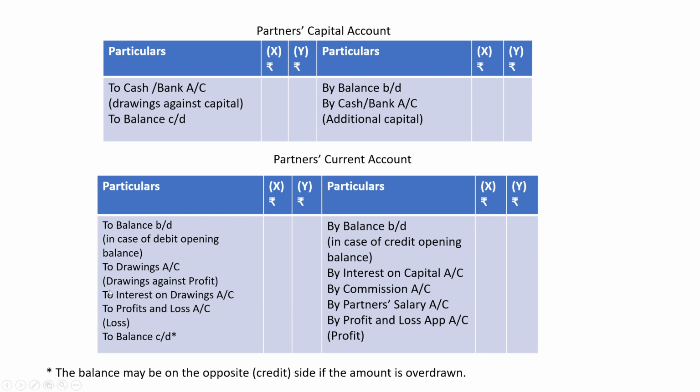And all the adjustments regarding drawings against profit, interest on drawing, loss in business will be debited in this account. And then the balance will be ascertained. This balance can be a credit balance or a debit balance. It will be a debit balance if the amount is overdrawn.